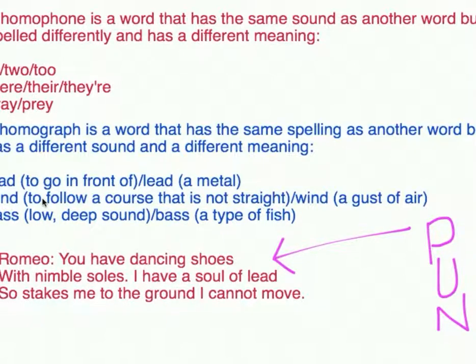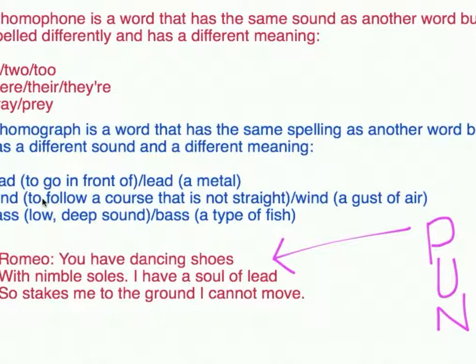So let's take a look at this pun down below from Romeo and Juliet. Romeo and Mercutio are talking about going dancing, and Romeo says, "You have dancing shoes with nimble soles. I have a soul of lead, so stakes me to the ground. I cannot move." So look at the use of the words soles and soul.